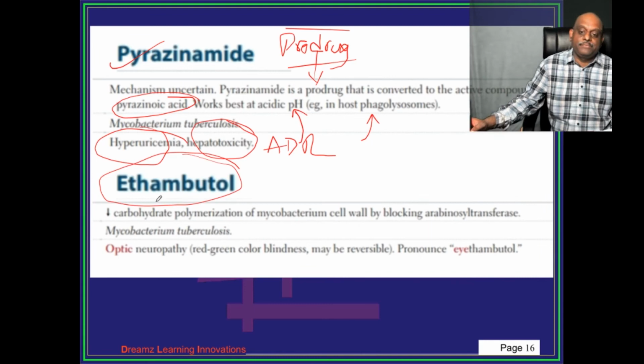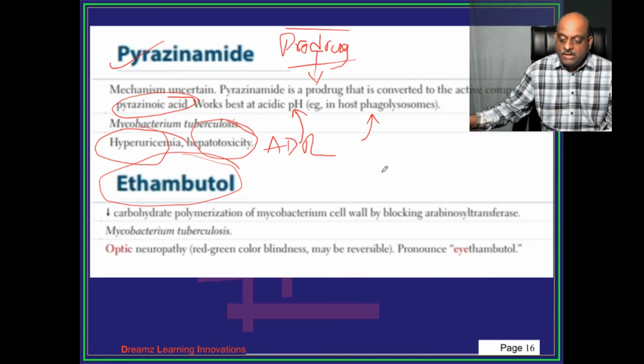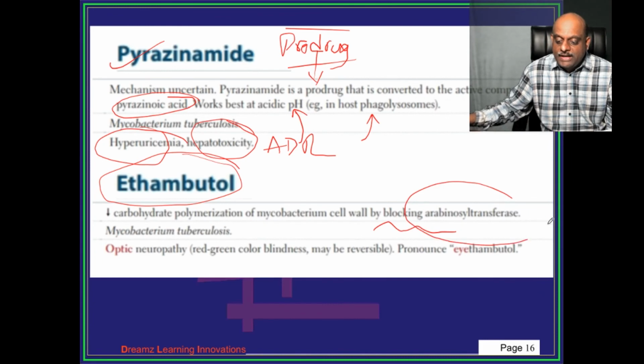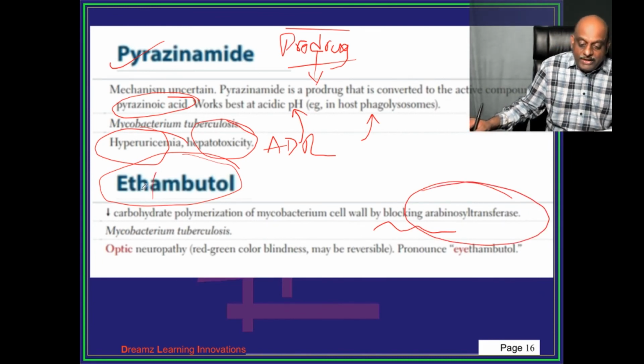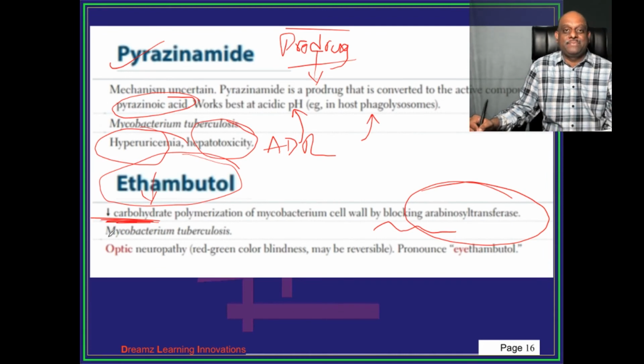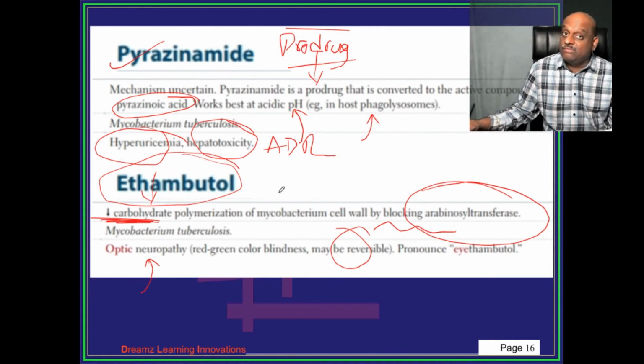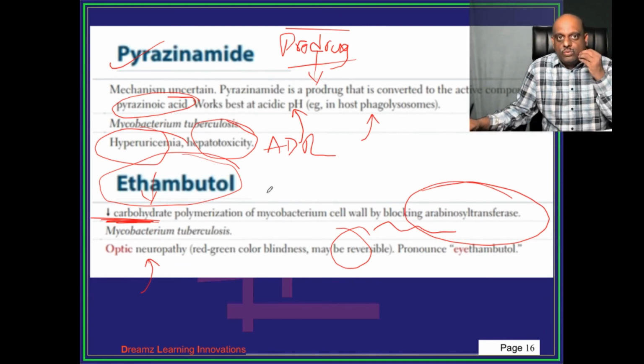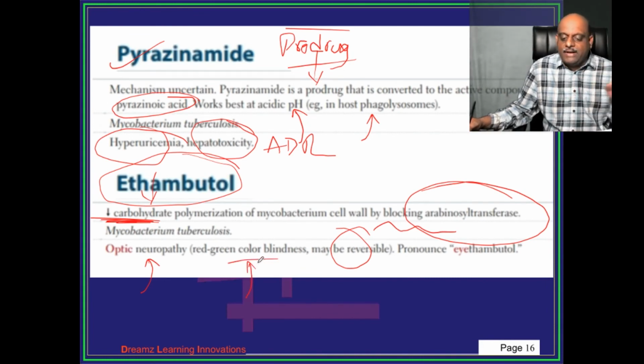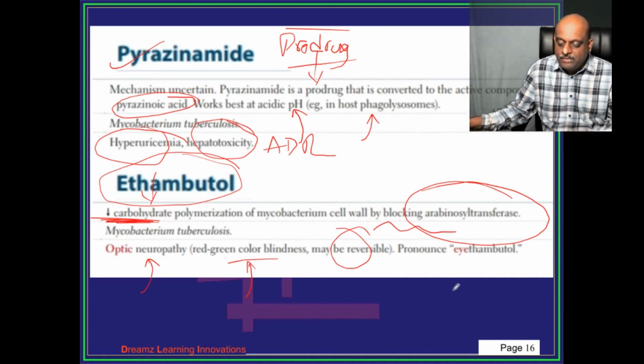Then ethambutol. How does ethambutol act? It blocks arabinosyl transferase. Please don't forget. So it decreases the carbohydrate polymerization. And it leads to optic neuropathy, red-green color blindness. But that is reversible. That is the reason we don't use ethambutol in small children, because they don't know how to report the optic neuritis caused by the ethambutol. So, you should also be quite watchful of the red-green color blindness caused by ethambutol.